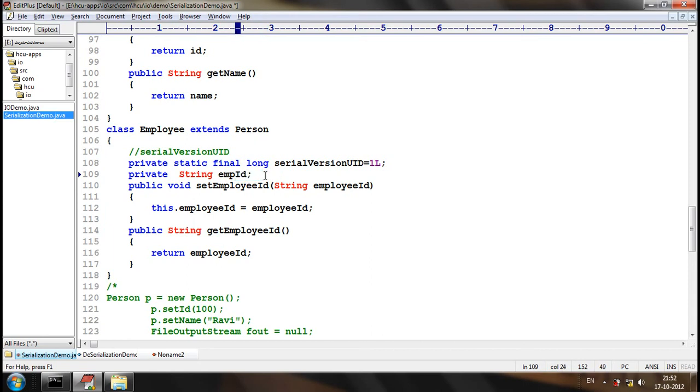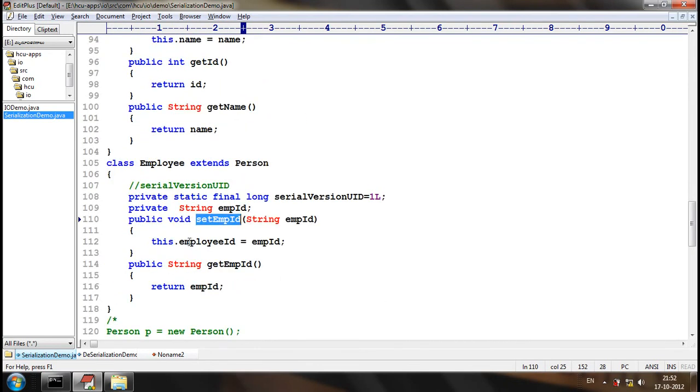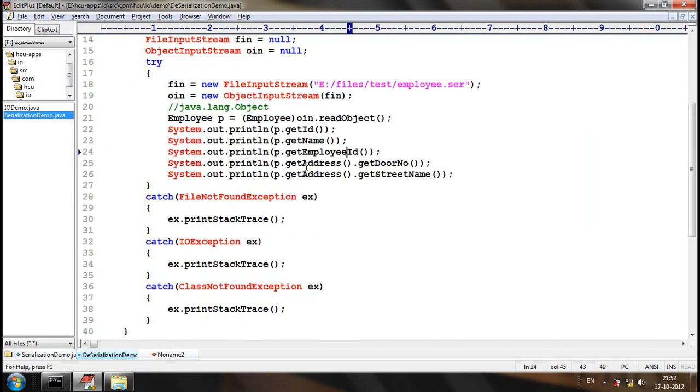Now what I will do is, after serialization, I will make a change so that it will be back to employee EMP ID. Okay. Let me set the employee ID in the serialization also. Okay. Now let me try to compile it.